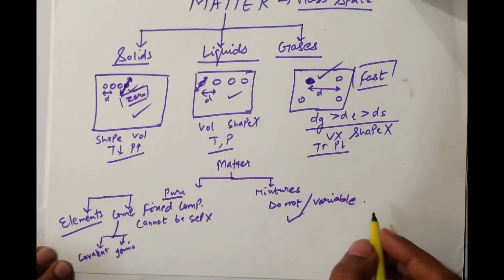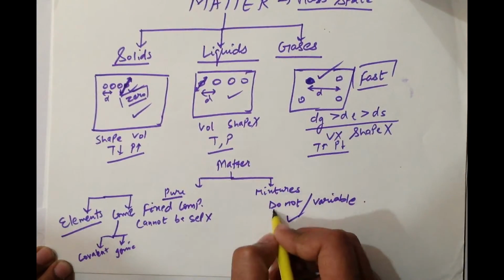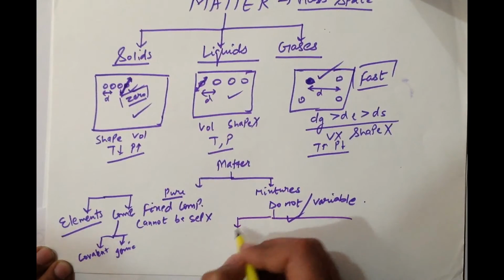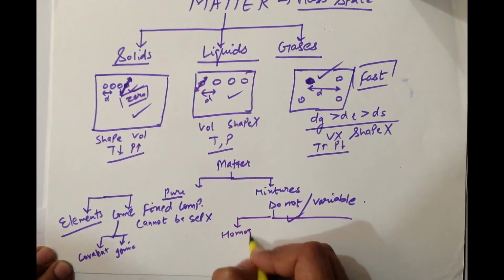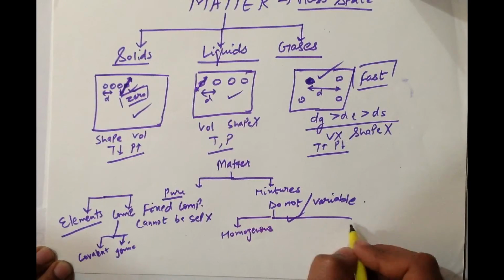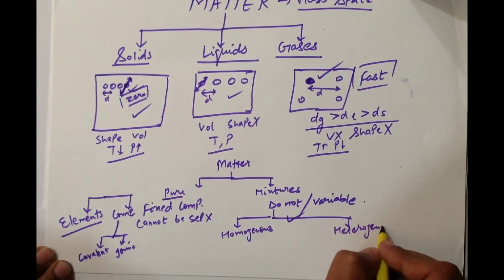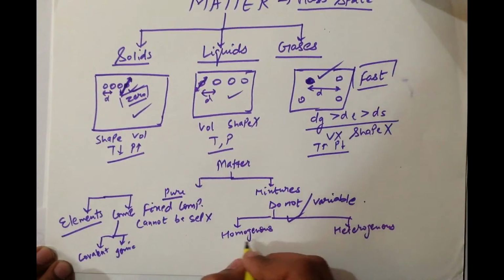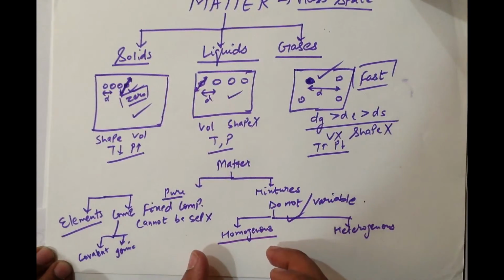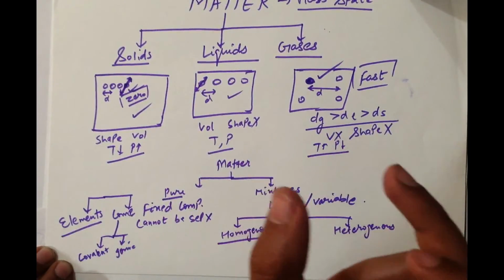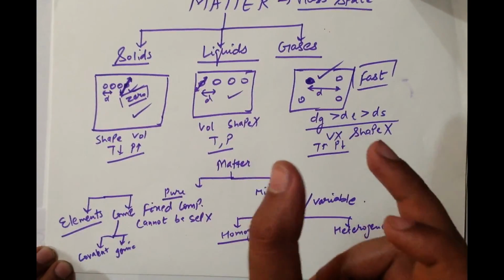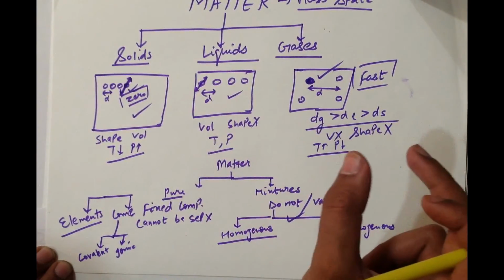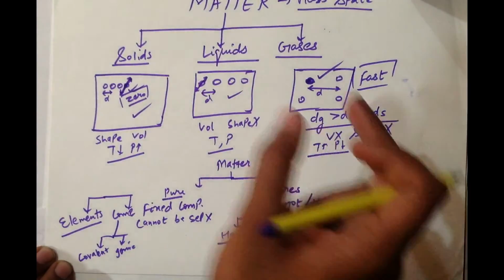Now, mixtures are divided into two categories, one being homogeneous mixtures and the other being heterogeneous mixtures. So homogeneous mixtures have a uniform composition throughout the matter. That is, if we take one part of that homogeneous mixture and measure its density, we will have the same density as we measure for the other part.